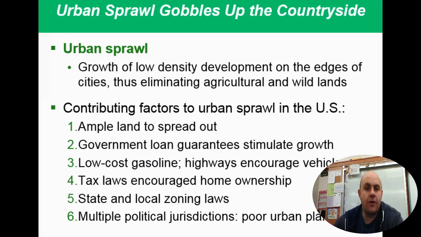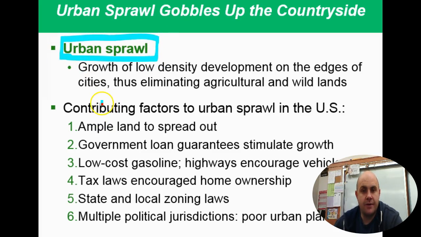What is urban sprawl? This is a term that matters a little bit, okay? Urban sprawl. So exactly what you think when you think of sprawl. It's a spreading out effect. So it's a growth of a low density development on the edges of cities. So we're not talking about really high skyscrapers and that kind of stuff. We're talking about shopping malls and big tract home sections and things like that. This creates problems, this urban sprawl, because it reduces the amount of agricultural land and wild lands that are around cities. It eats them all up.